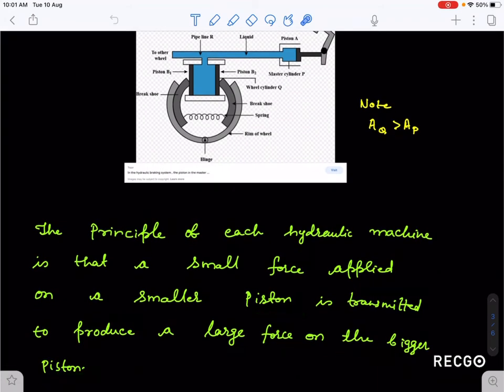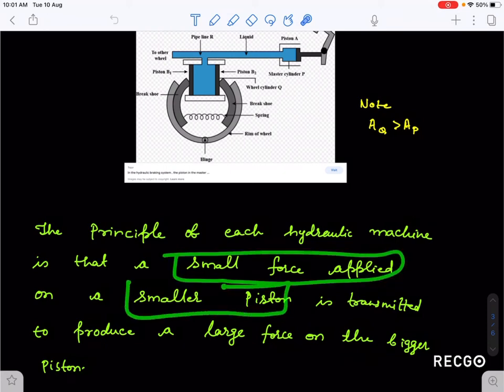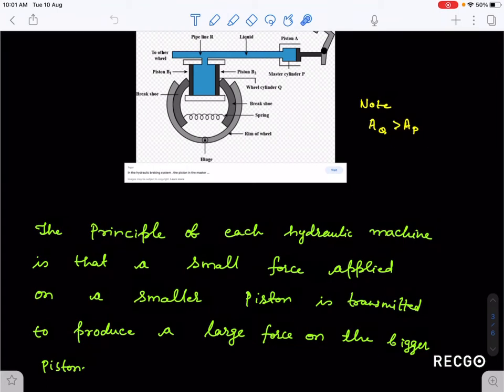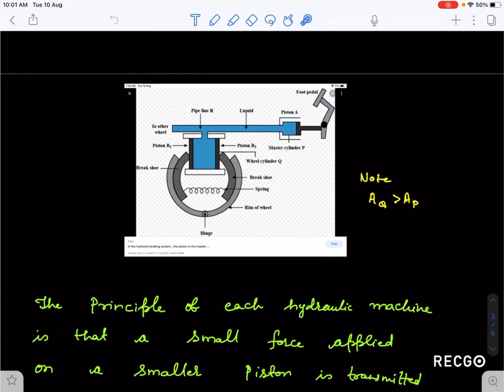So a smaller force applied on the smaller piston is transmitted to produce a large force on the bigger piston. The piston which is smaller is your piston A, or this is just the master cylinder. The master cylinder has the piston A, which is smaller in area.